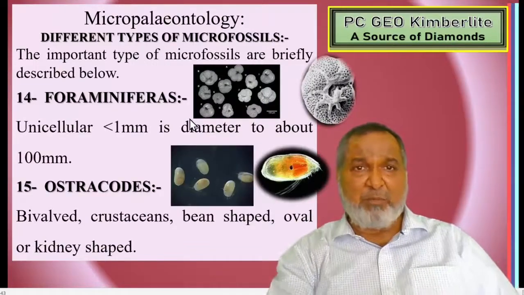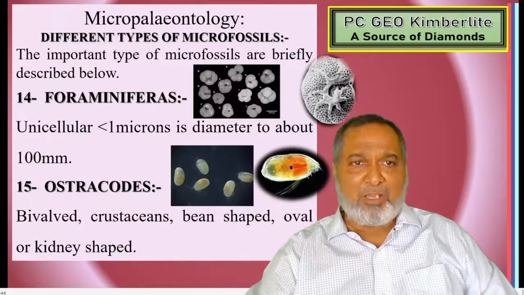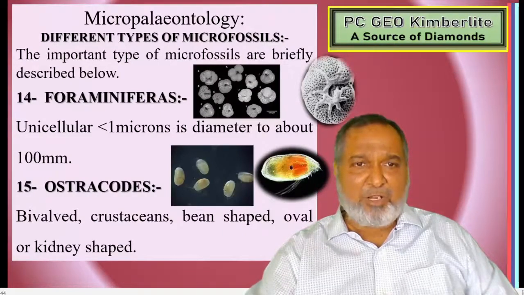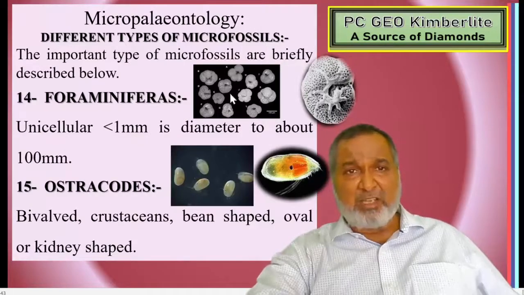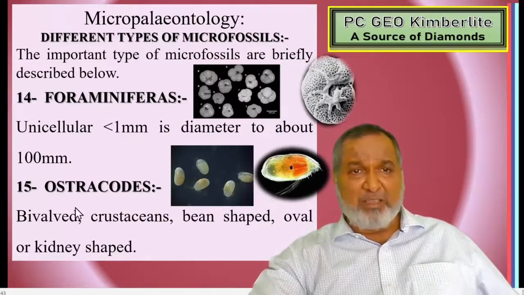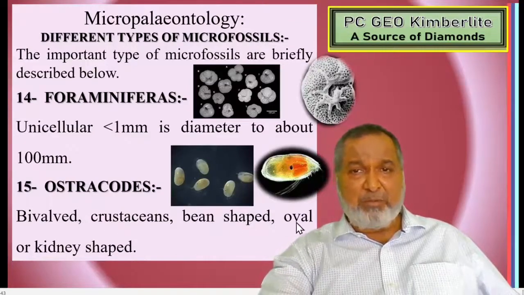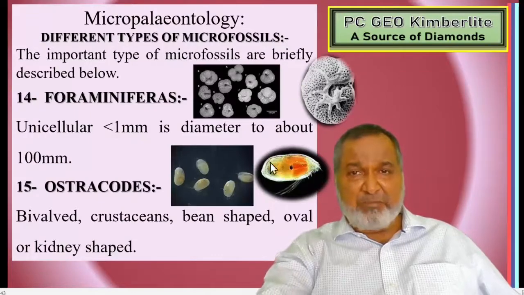Next one, foraminifers. Unicellular, less than 1 micron in diameter to about 100 microns. Here, these are the foraminifers enlarged over here. The ostracods, bivalve, crustacean, bean shape, oval or kidney shape that we have been shown, oval shape.